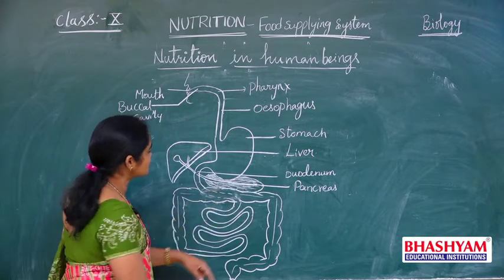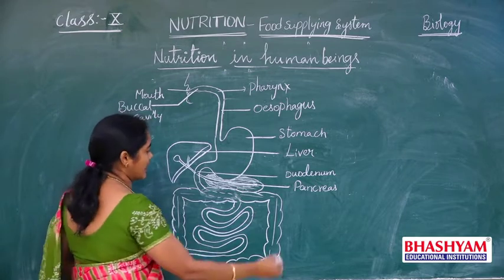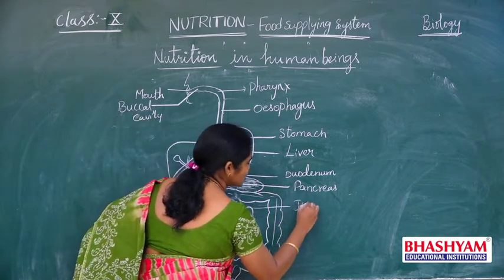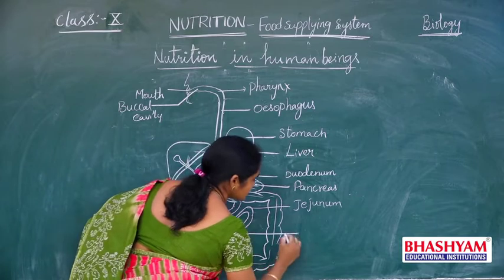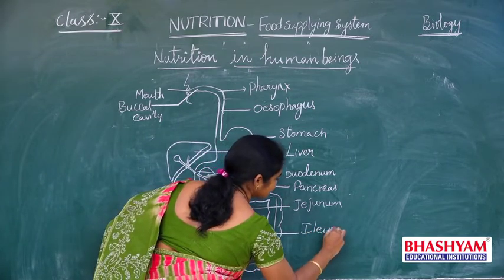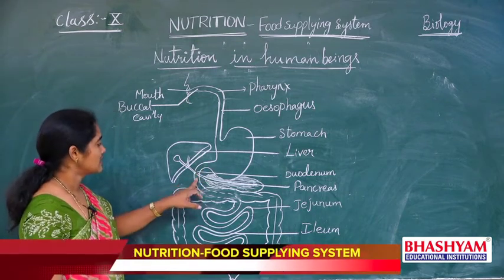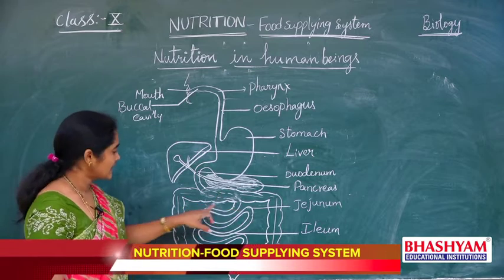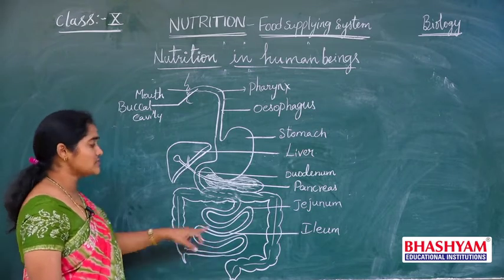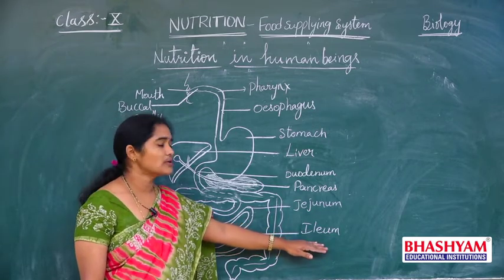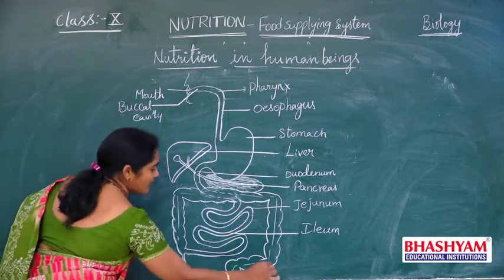And then next to the duodenum, the small intestine is highly coiled, and the part next to the duodenum is called the jejunum. And the next part of the small intestine is called the ileum. These three parts together are called the small intestine. The first one is the duodenum, and the next coiled part is the jejunum, and then finally the small intestine ends with the ileum. And then the small intestine opens into the large intestine.